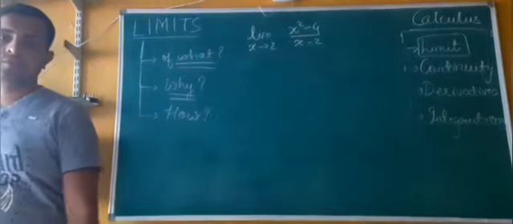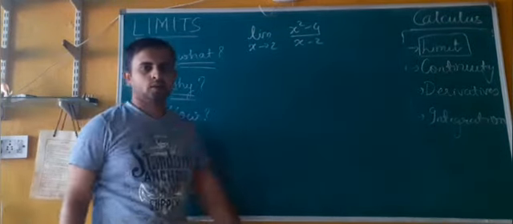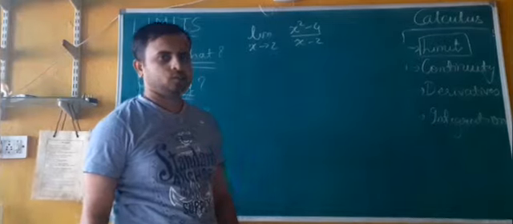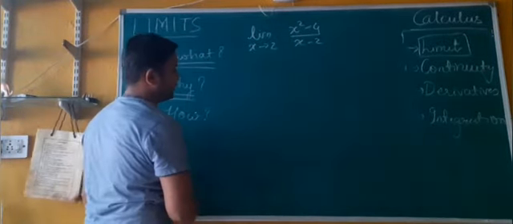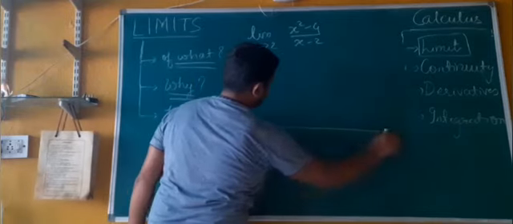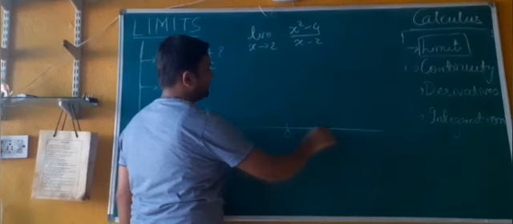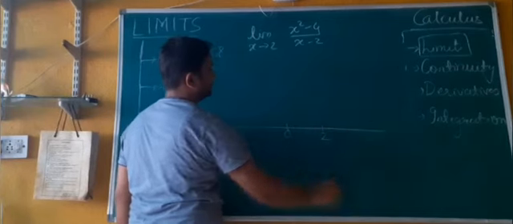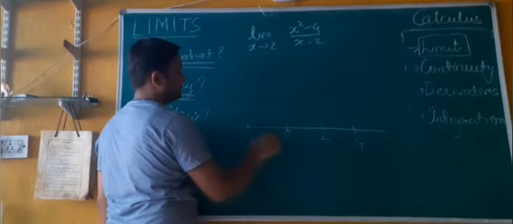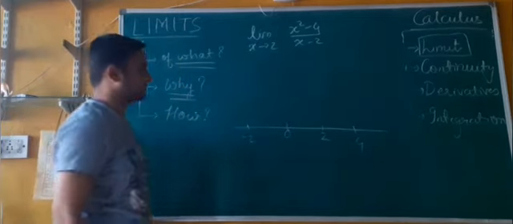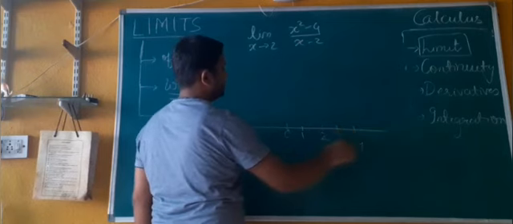Now we are solving this problem: limit x tends to 2, x square minus 4 upon x minus 2. What do you mean by x tends to 2? This is a number line. This is 0 somewhere. Then here it is 2, here it is 4, here it is minus 2 and so on. The number line will go on like this. Somewhere here it should be 1, somewhere here it will be 3, right?